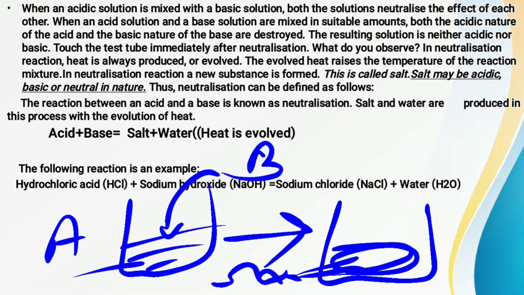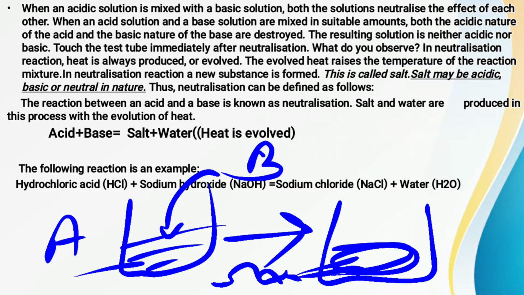So what we get to know is that when an acid solution and a base solution are mixed in suitable amounts, see, acid has the acidic nature and the base has the basic nature. So when both the acid and the base are taken in equal or suitable amounts, what will happen? The acidic property will be destroyed and the basic property will also be destroyed, and when both properties are destroyed, the resulting solution will become neutral. That is, it will neither be acidic nor basic.